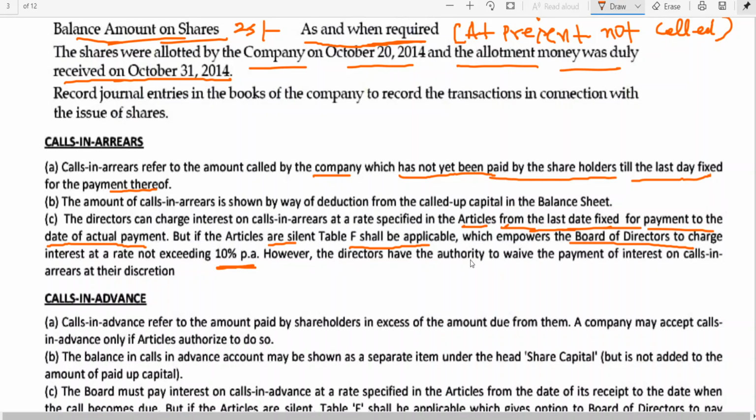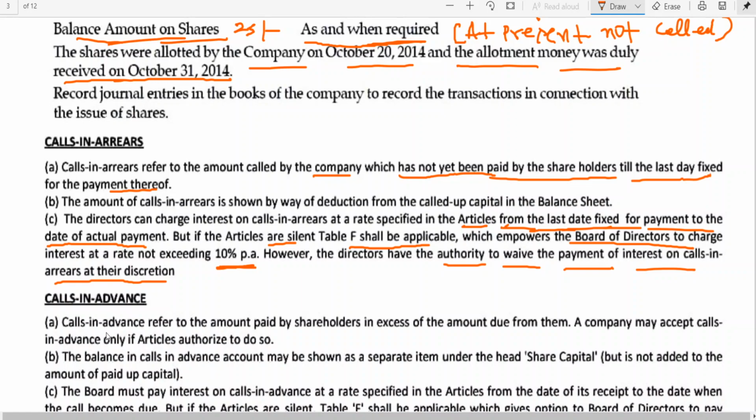However, the directors have the authority to waive the payment of interest on calls in arrears at their discretion. At their discretion means if the directors don't want to collect, they can waive the payment of interest. Waive means they can cancel. If there is any reasonable reason explained by the shareholder, that interest can be waived off, means cancelled.